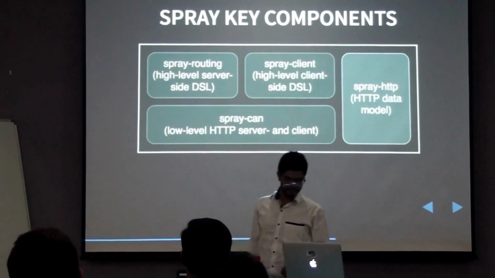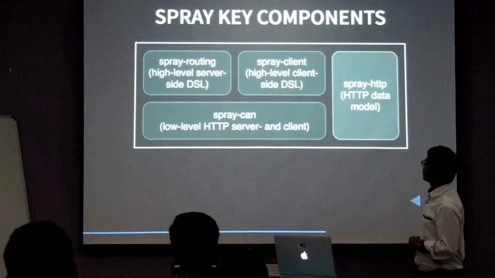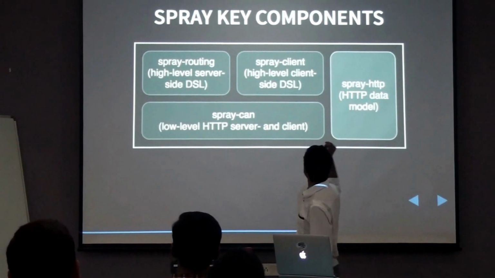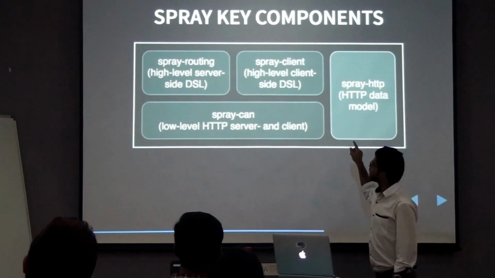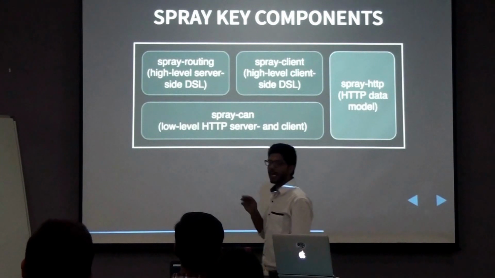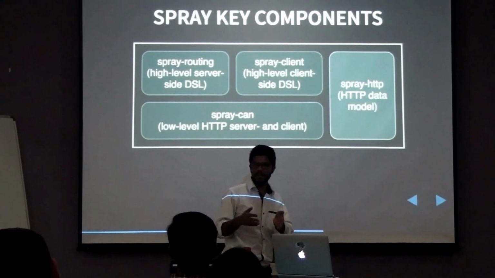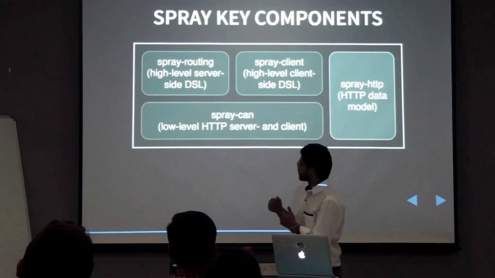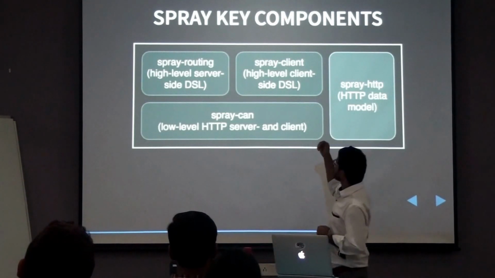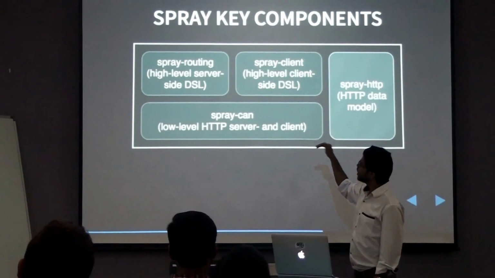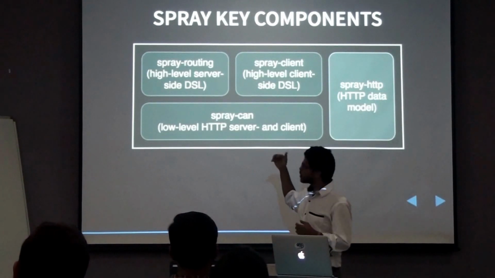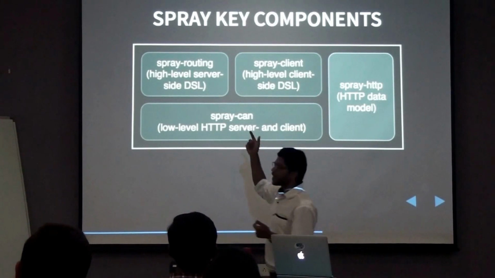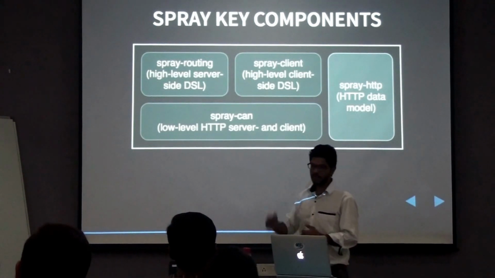Spray CAN is a low-level HTTP server. It uses the HTTP model of Spray HTTP, right? It is directly connected with the NIO layer, so that is the layer which is the core layer, and you have to have something over that layer. If I talk about Spray routing, it uses Spray CAN. Spray CAN is low level in that it is directly communicating with the NIO layer, whereas Spray routing communicates with Spray CAN at a higher level.